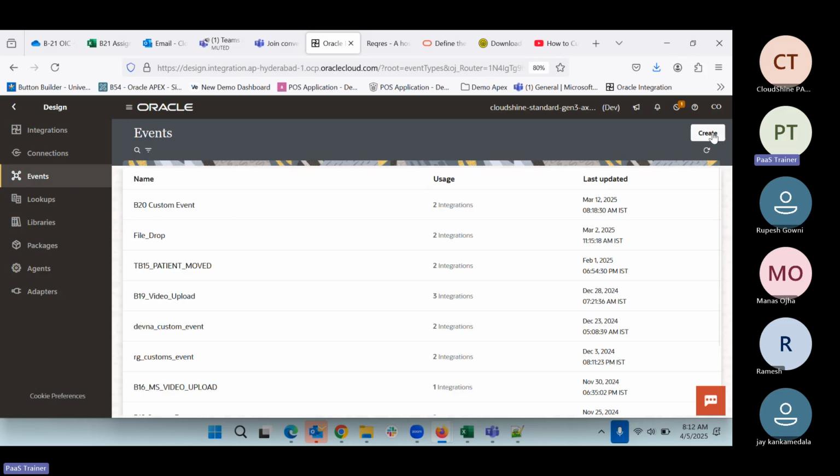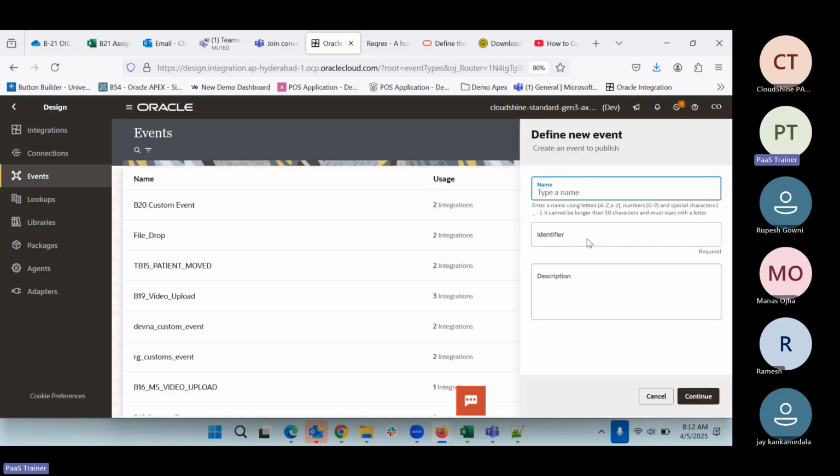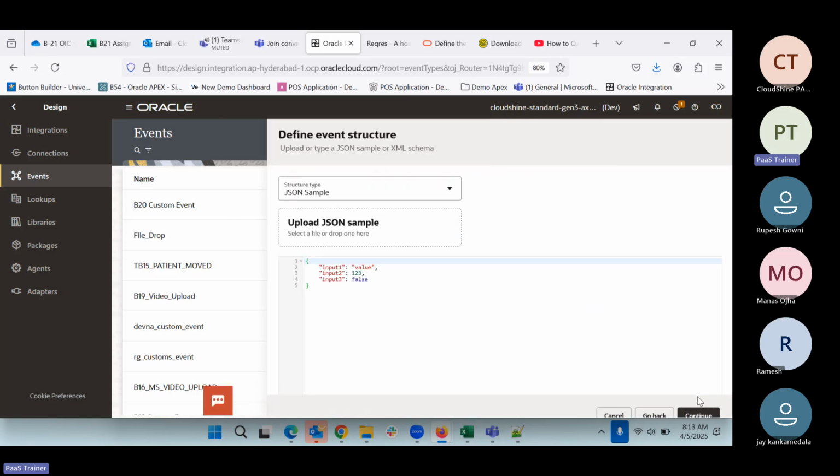We can come here and click on create. What all things do we need to give? Here we need to give the name. So we can say beef21 underscore, like we'll say patient only. For example, we'll use a video upload only. So we can say video upload. This is the event we are doing, so we are defining the event here. Now, what all will this event contain? That we will define right here.